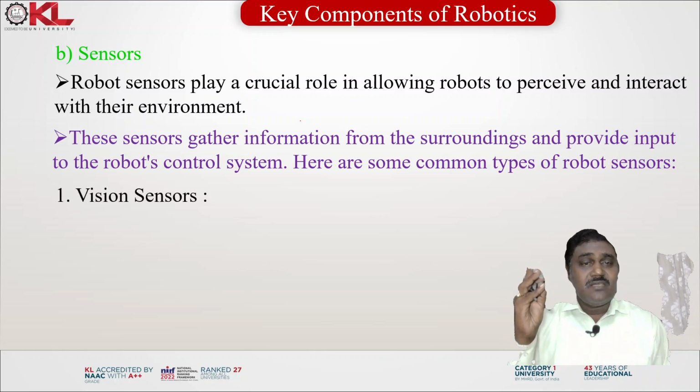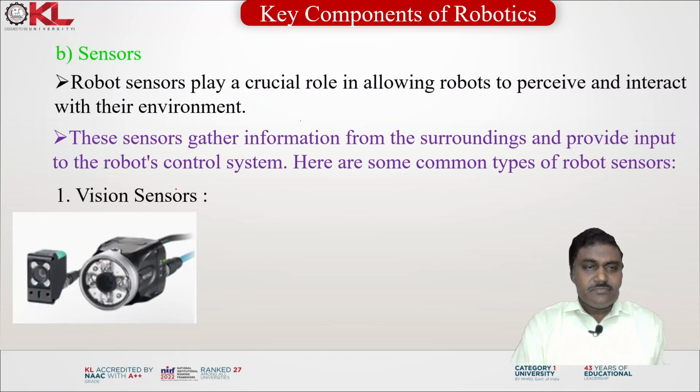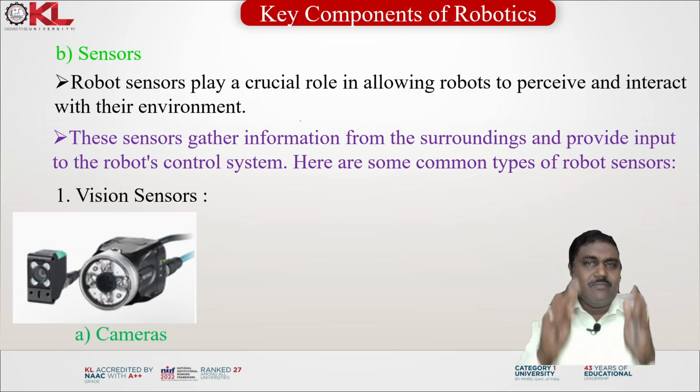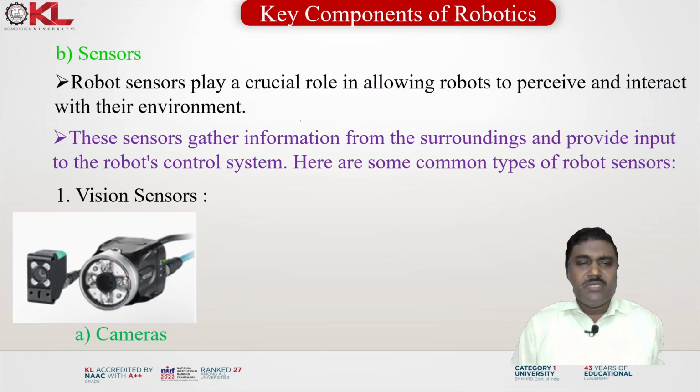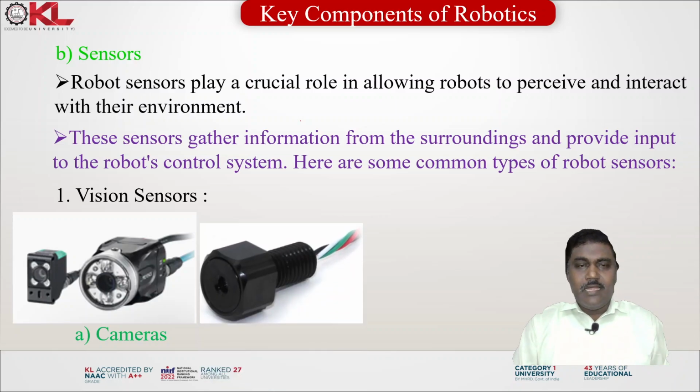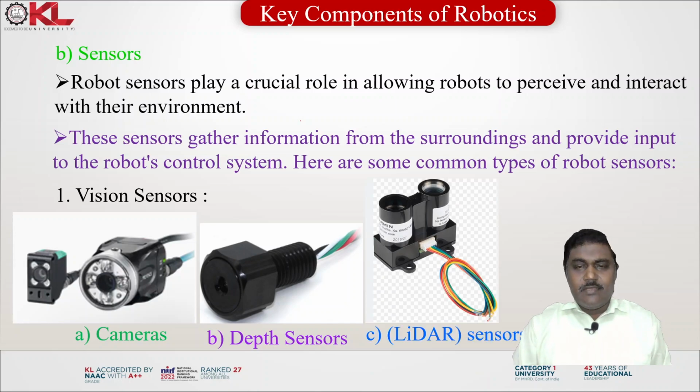That is the vision sensors, the cameras used to capture images, and the depth sensors, LiDAR sensors. All these come under the vision sensors: the cameras, depth sensors, LiDAR sensors.